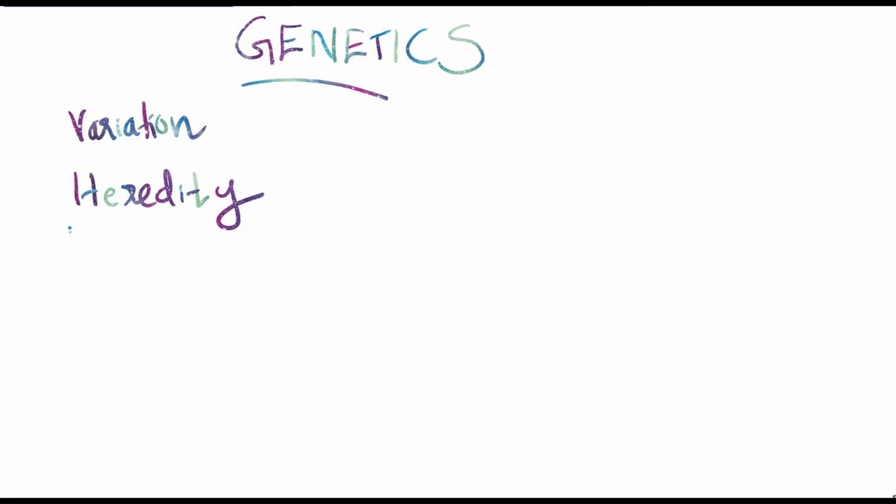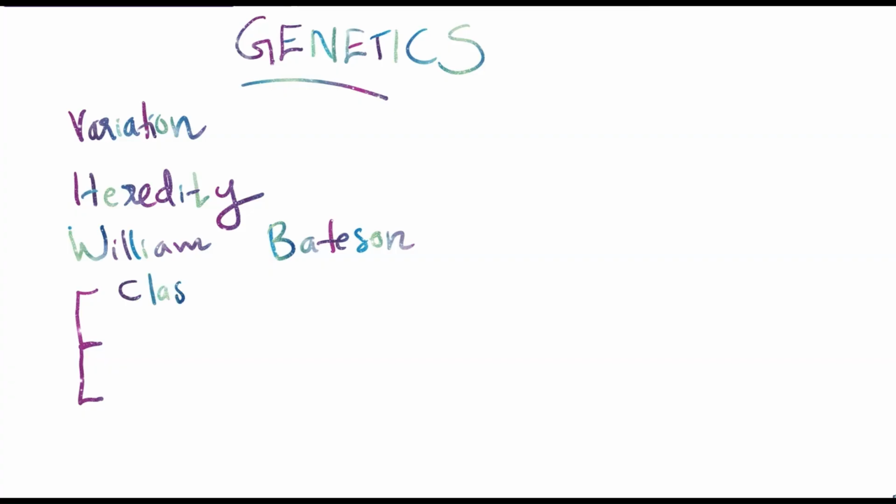The name genetics was coined by William Bateson. Basically, we can explain genetics in three different ways. The first one is classical, the second is molecular, and then evolutionary.